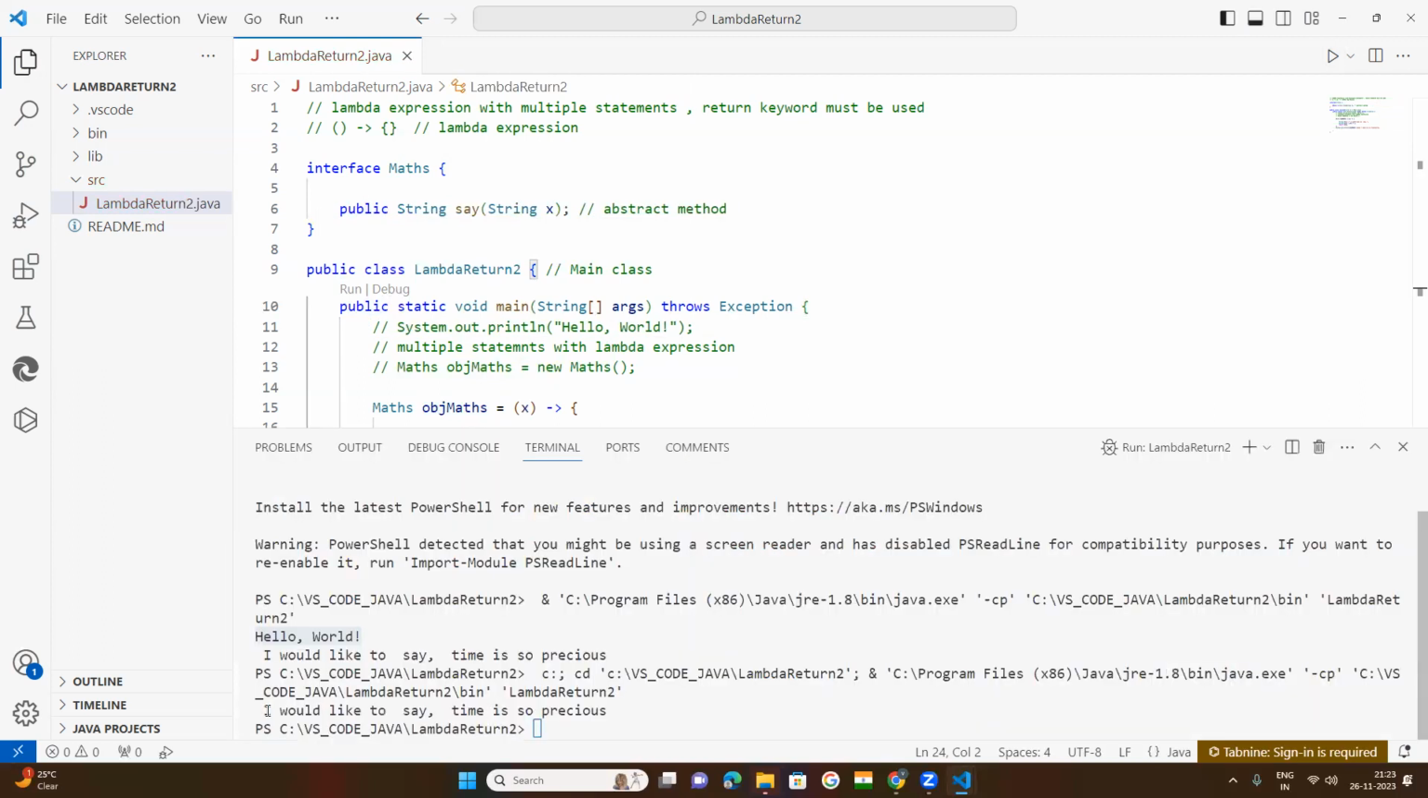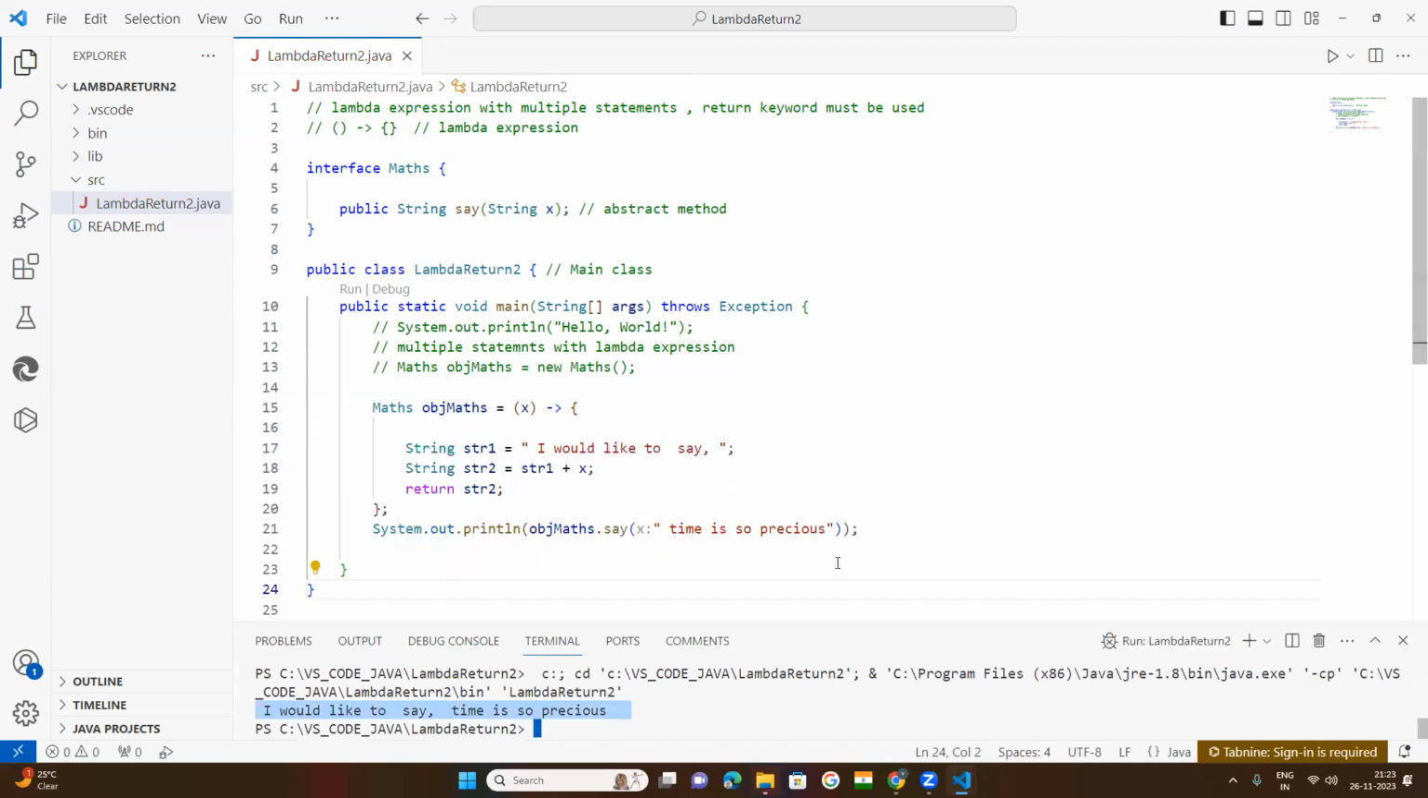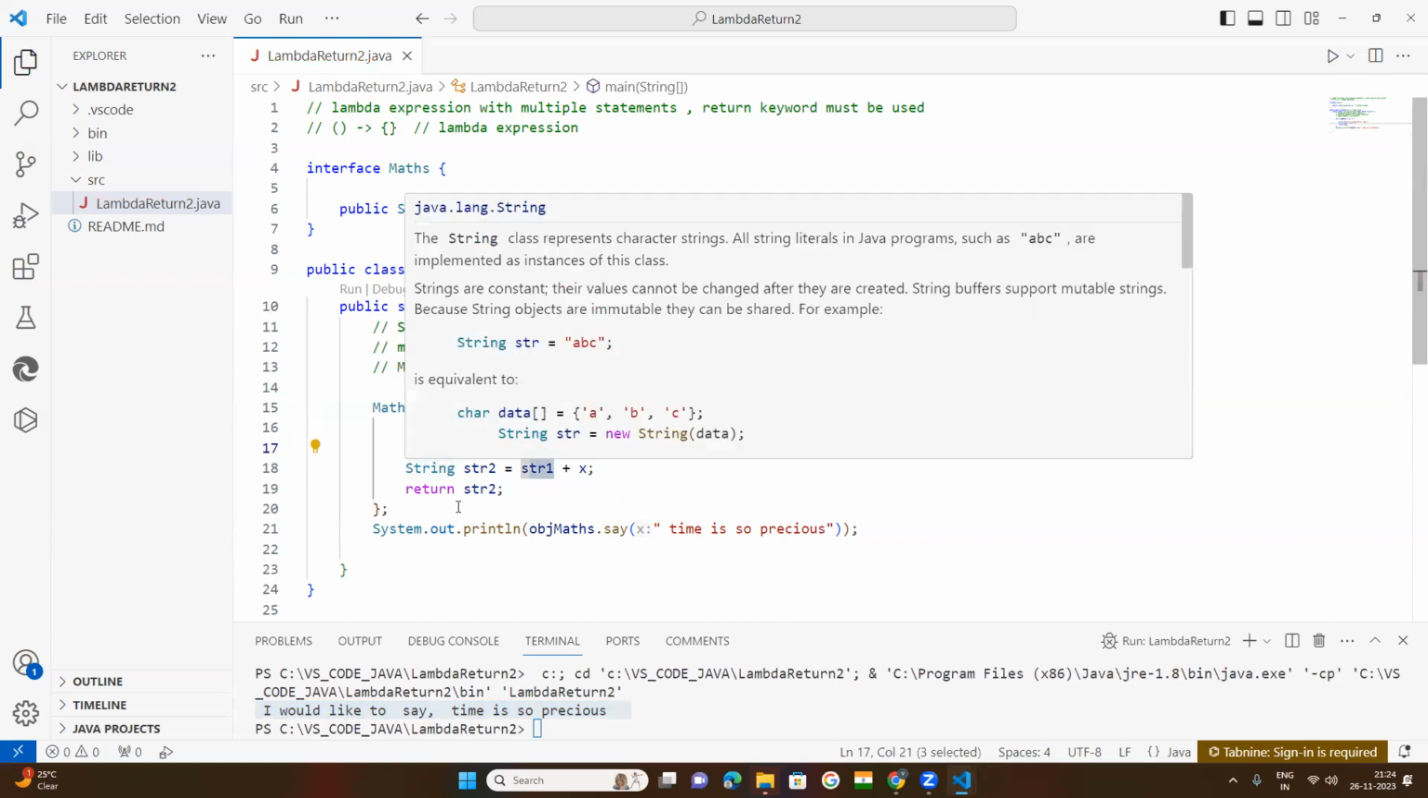I would like to say the time is so precious. This is the printout. Now I want to explain a little bit what is happening here. So, lambda expression with multiple statements. How many statements have I taken? One is this one, a string. String type of data I have kept here, stored in this variable. It is a string type of data I have declared.